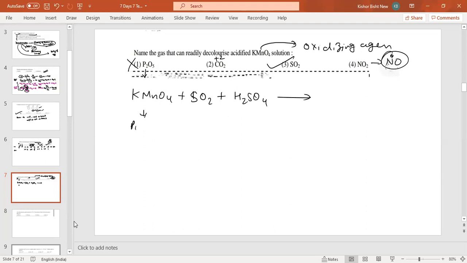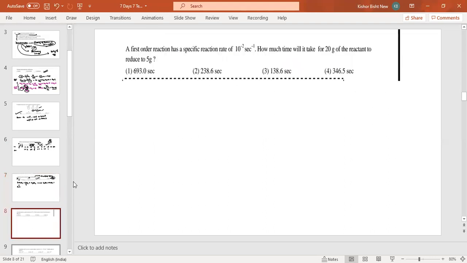KMnO4 is a pink color, everyone knows, pink color. So what happens? It forms K2SO4 plus MnSO4 plus 5. Okay, its oxidation state is reduced. It decolorizes the KMnO4. Your answer is SO2. Come to the next question.